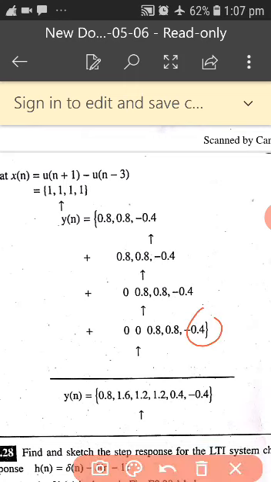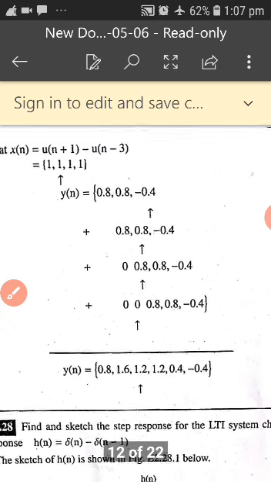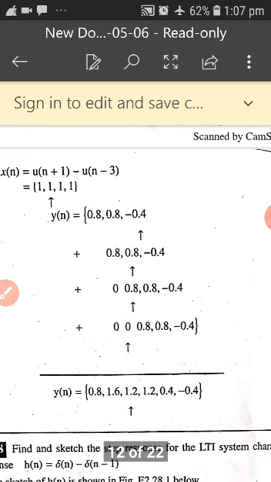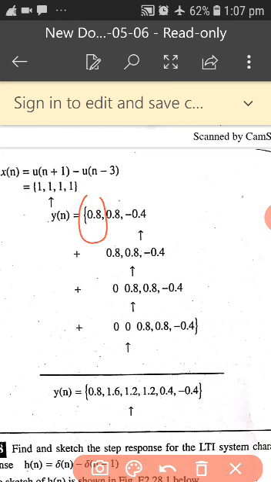This is 0.4, you will get 0.4. Then from here, let me add. When you add this, this is your 0.8, you got your 0.8 here. 0.8 plus 0.8 is 1.6. Then 0.4 plus 0.8, you are going to get 1.2, you can see that.